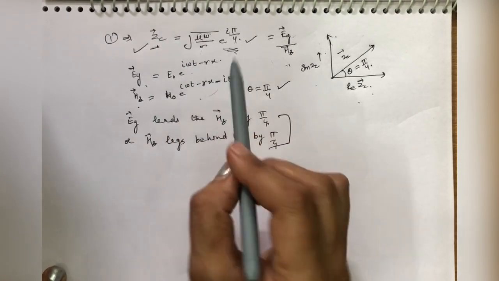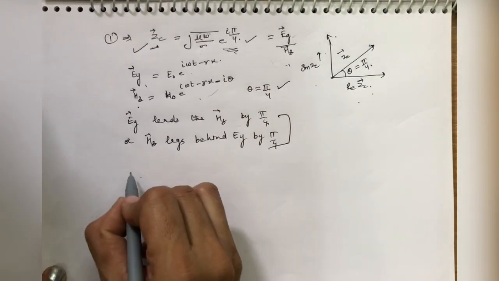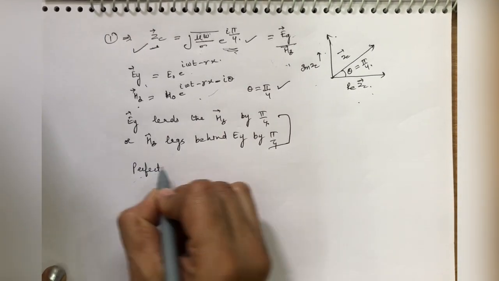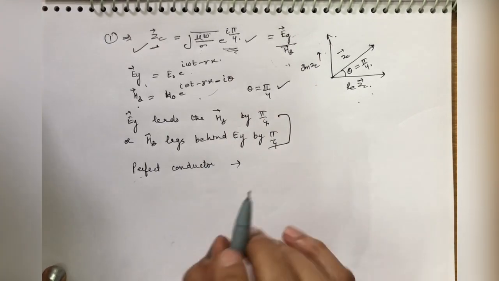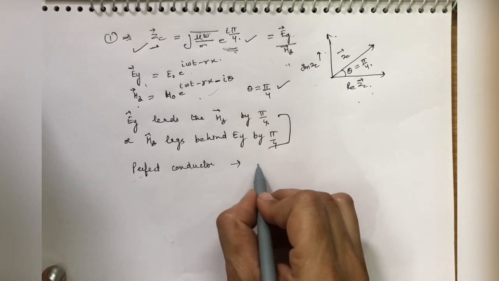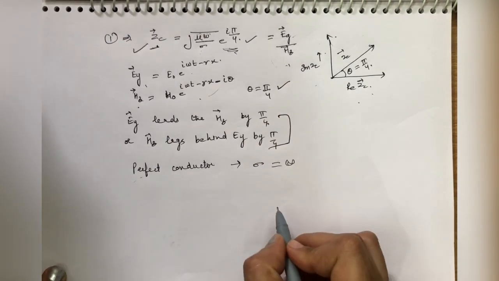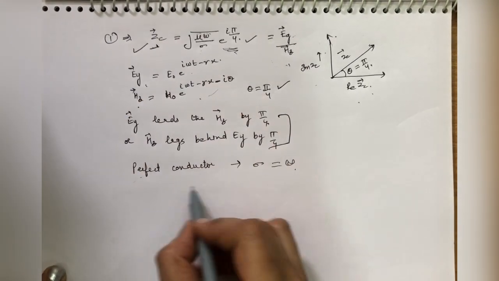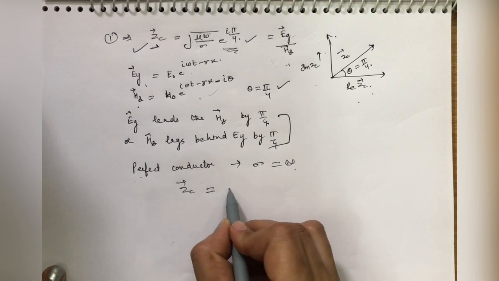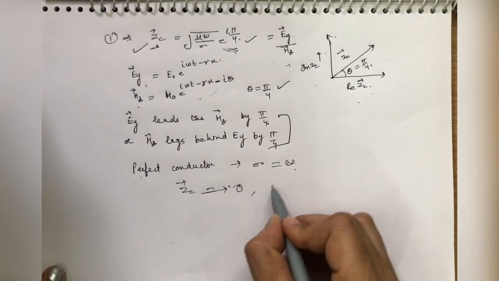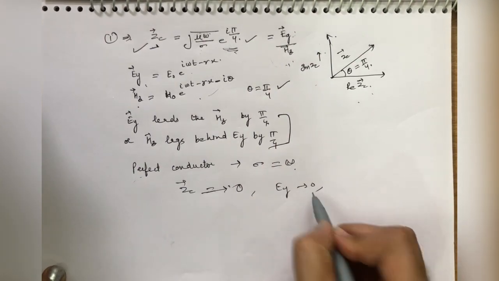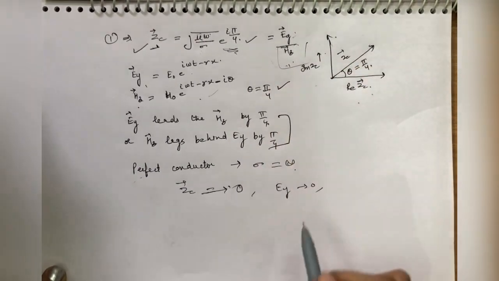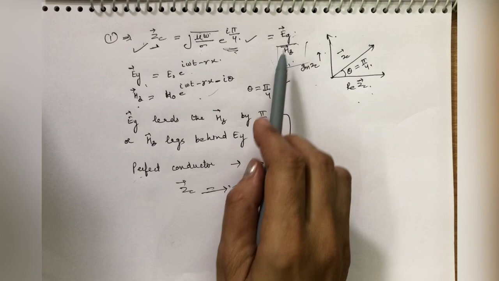Now if the material is a perfect conductor, there will be a very high conduction current, so sigma is infinity. If sigma is infinity, then ZC approaches 0, and since it is a ratio of electric field and magnetic field, EY also approaches 0. The magnetic field vector has a high value because this is 0, so this will be high.